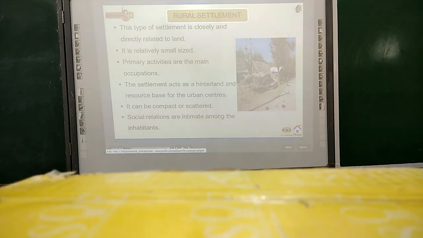Rural settlement. This type of settlement is closely and directly related to land. It is relatively small sized. Primary activities are the main occupations of people living in rural settlement. The settlement acts as a hinterland and resource base for the urban centers. It can be compact or scattered. Social relations are intimate among the inhabitants.